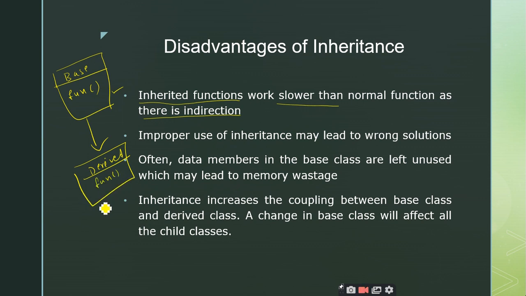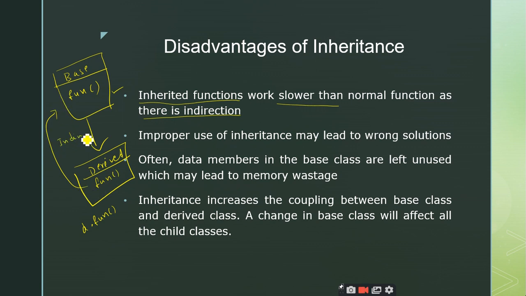So when you have a derived class object D and I invoke the function fun, it is going to invoke the base class function, right? That means the function that is invoked is present inside the base class. So there is an indirection, a movement of control from the derived class to the base class.